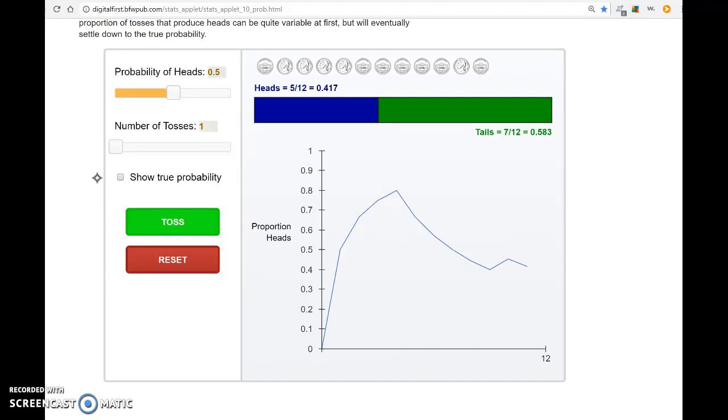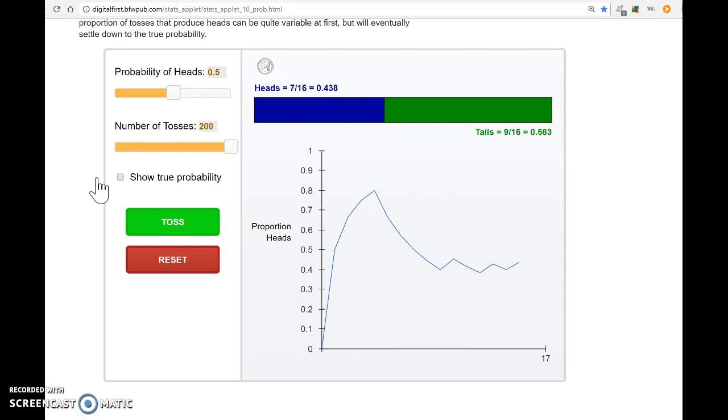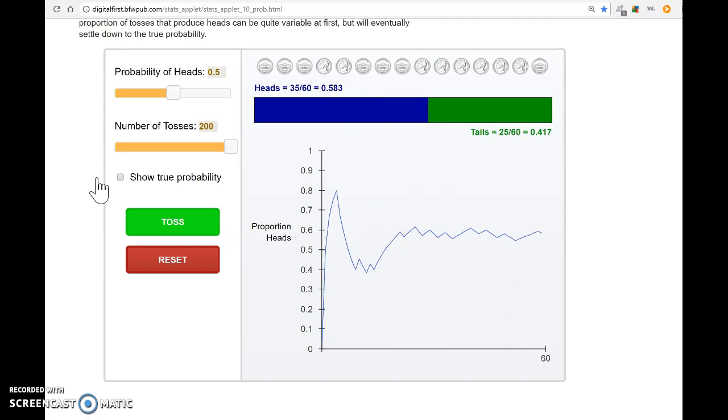So as you can see, the probability in the short run is very unpredictable. I have no idea what the next one's going to be. It doesn't matter if I got a couple heads or tails before. The next one is really going to be unknown. So in the short term, really anything can happen. It's unpredictable. However, if I toss this thing 200 times,